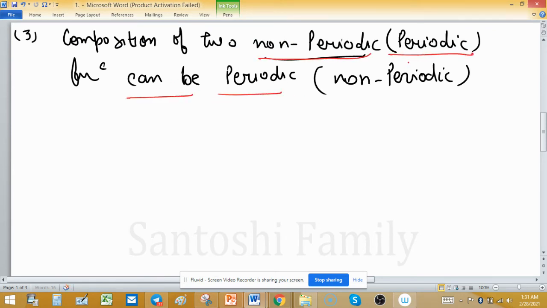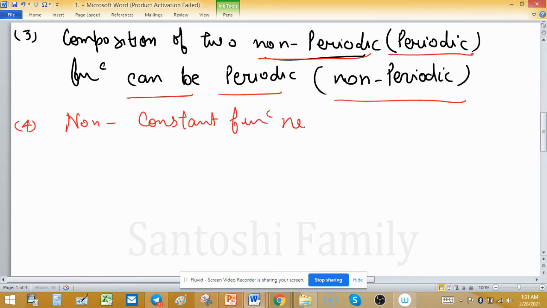If periodic, the composition of two periodic functions can be non-periodic. Means two results in one non-constant function. Second point is: a non-constant function never be periodic.